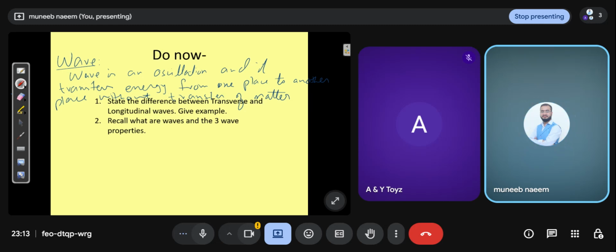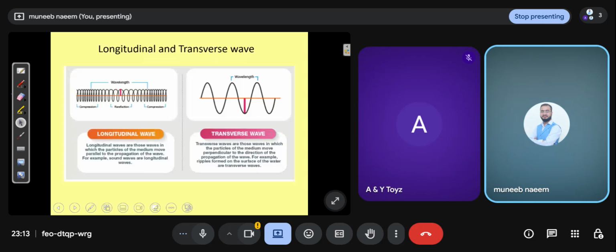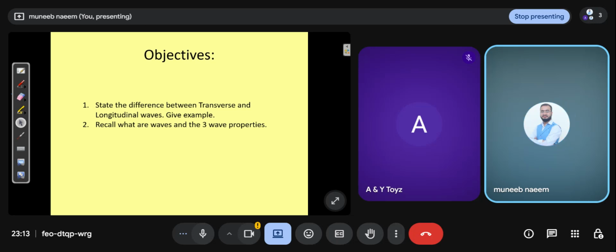This is called a wave. There are two types of waves. We have more than two types of waves, but in your topic, we discuss only two types: the transverse wave and the longitudinal wave. What is a transverse wave and what is a longitudinal wave? There is a difference between longitudinal and transverse waves.